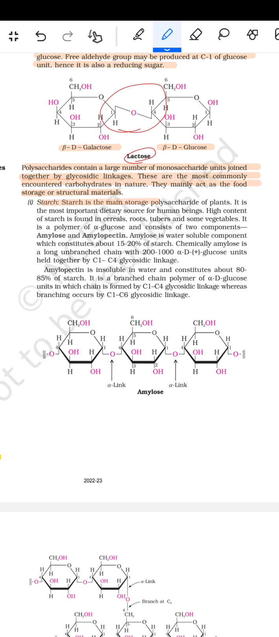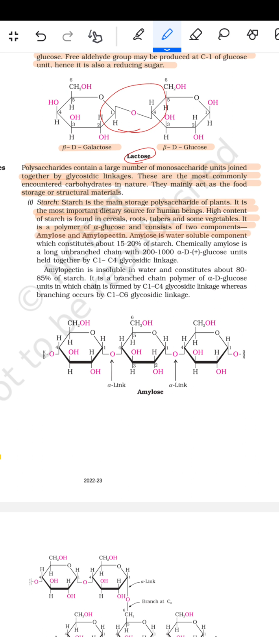Starch is the main storage polysaccharide of the plant. It is the most important dietary source for the human being. High content of starch is found in the cereal, root, tubers and some vegetables. It is a polymer of alpha glucose and consists of the components amylose and amylopectin.